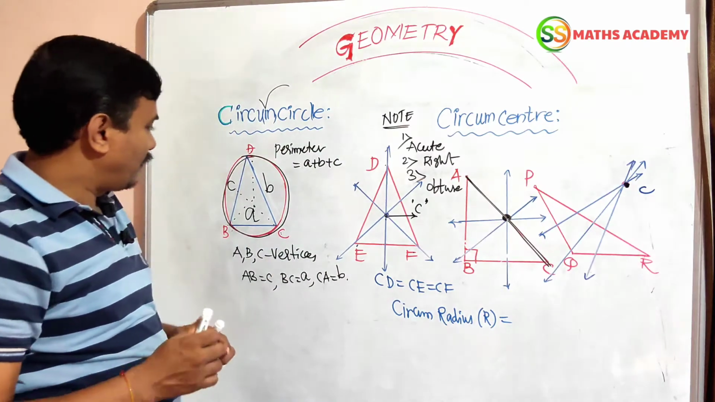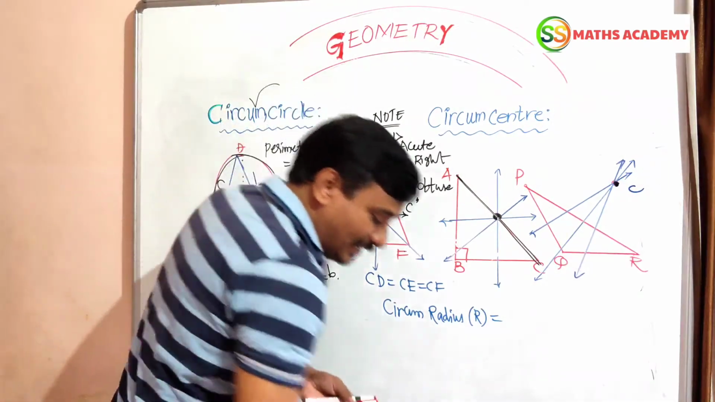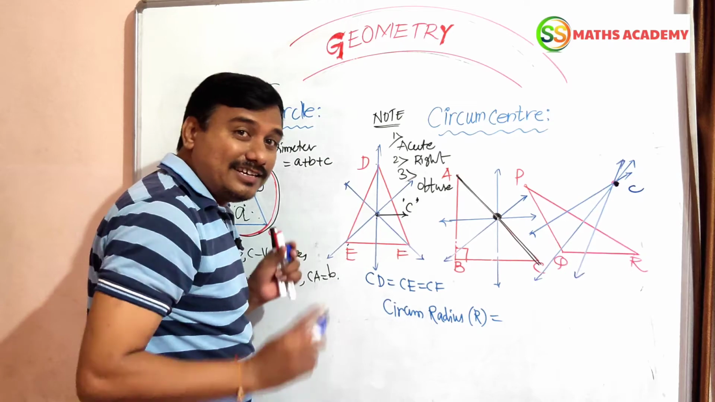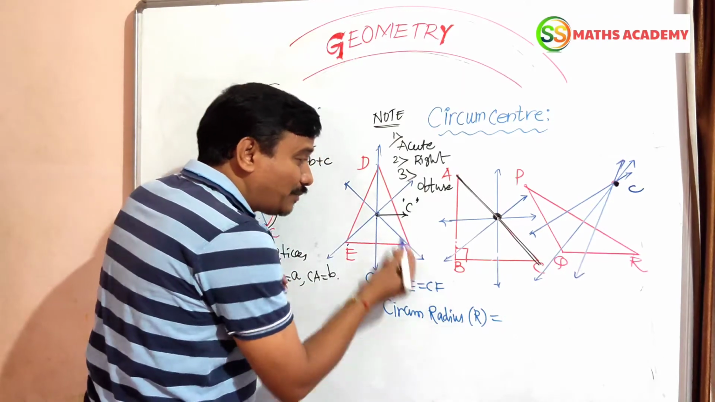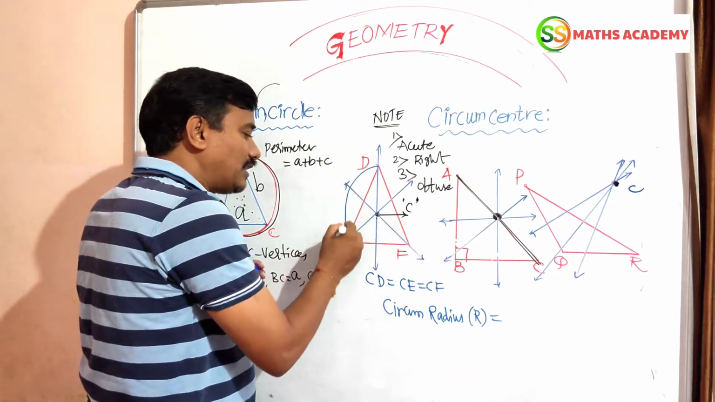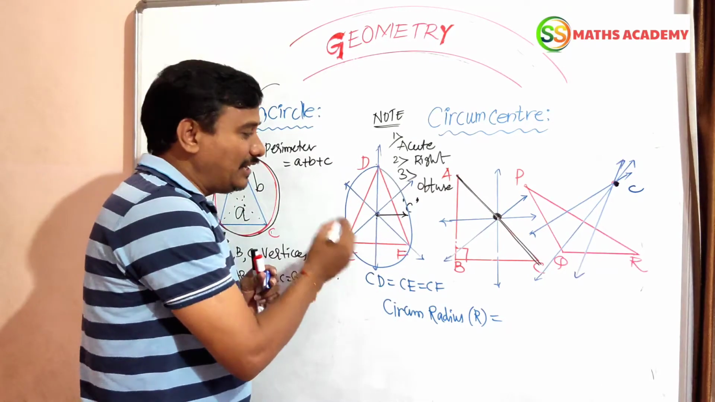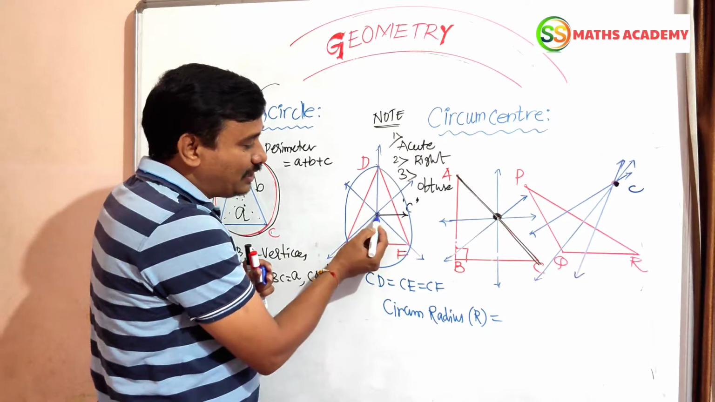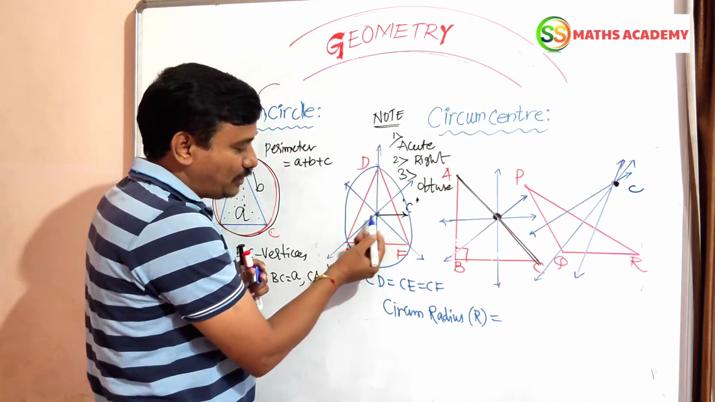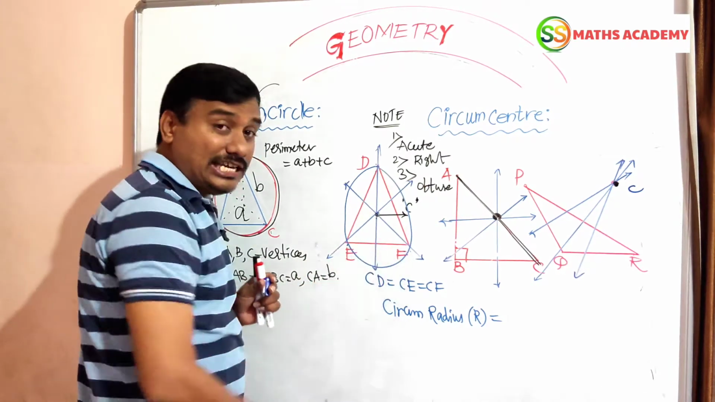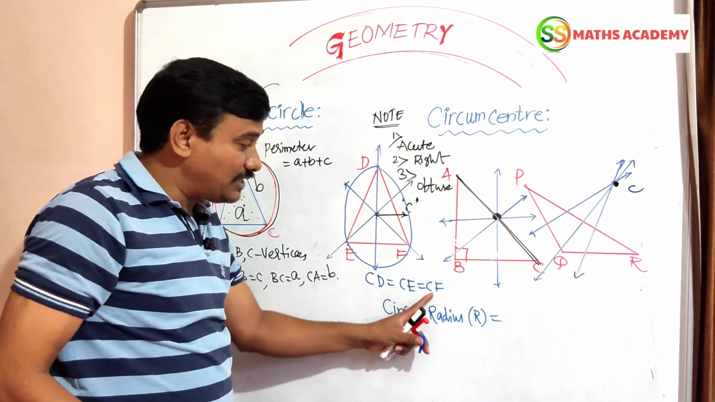Okay. Now we are going to know the circumradius. You know very well, a circle which passes through the vertices of a triangle is equidistant from the center. CD equals CE equals CF.